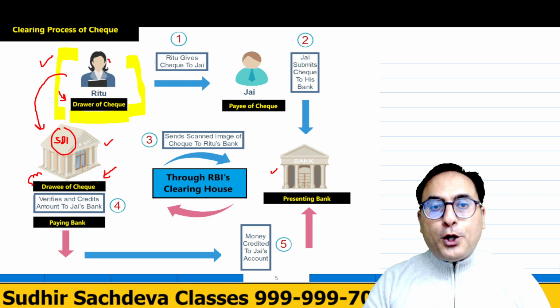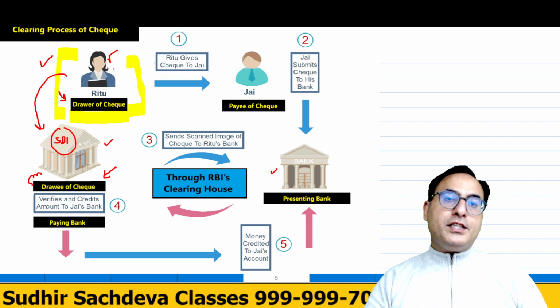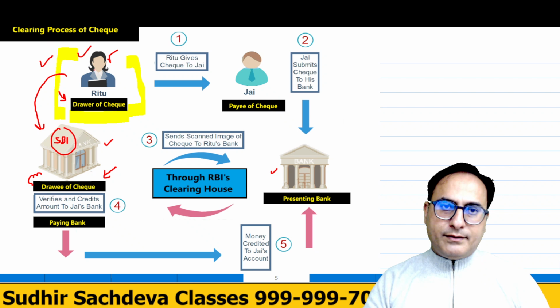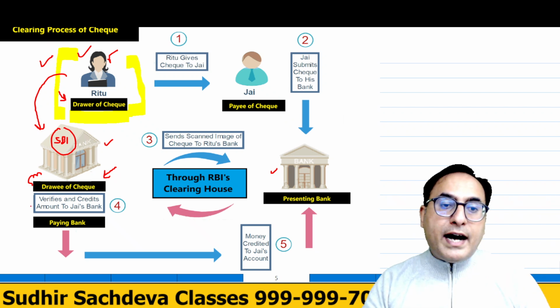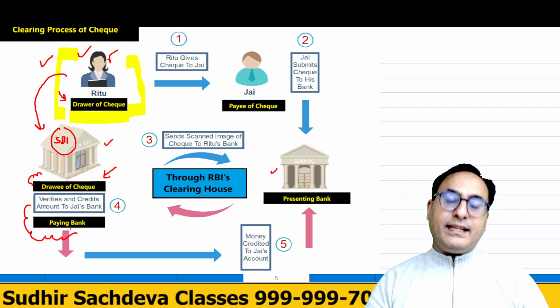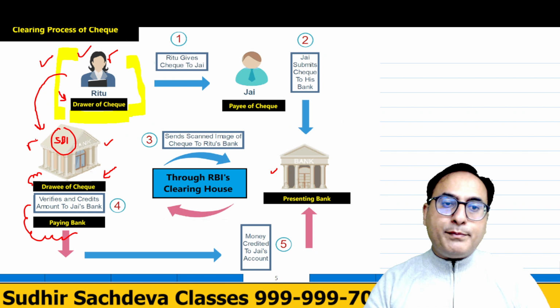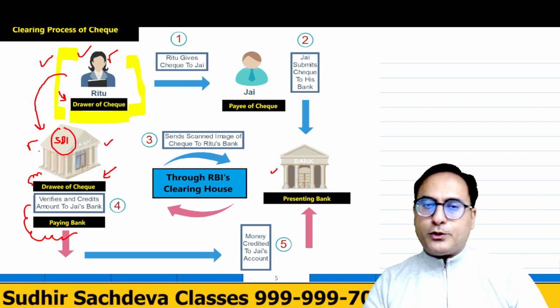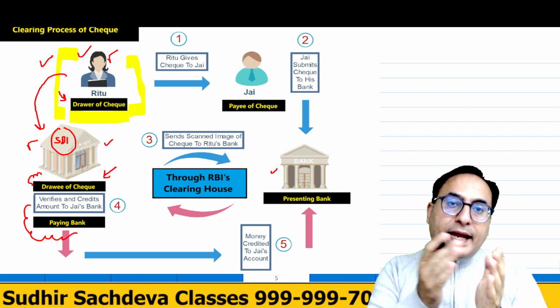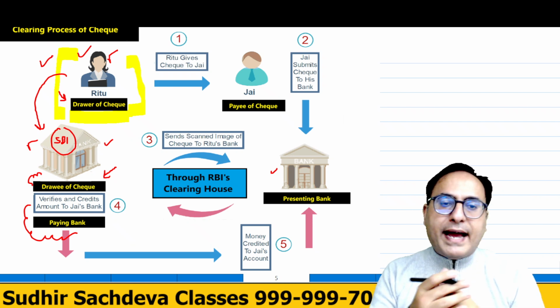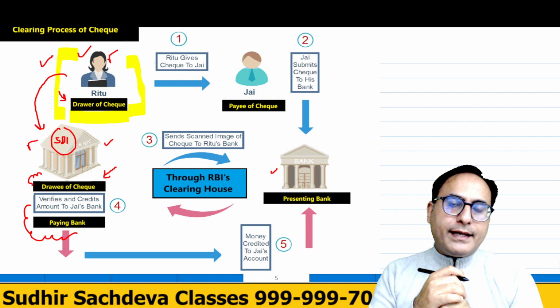When she drew this check, she mentioned that I am the payer. I am paying this amount via my paying bank. So SBI is a paying bank also. So the payer is Ritu. She is paying through her bank. So the paying bank is SBI.